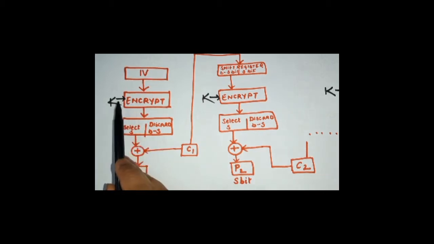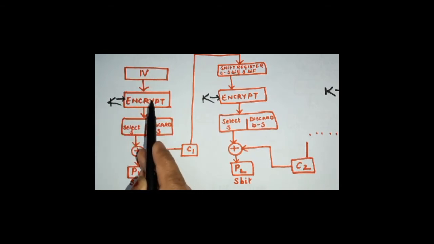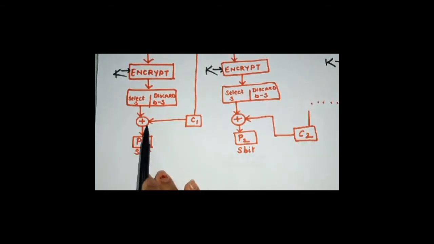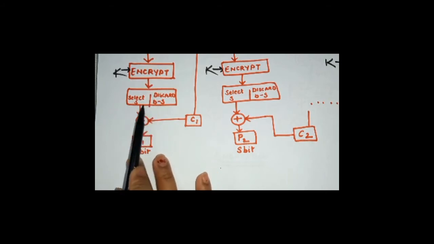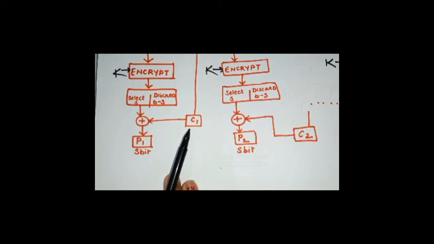Remember one more thing, initialize vector and the key both are going to serve as input for the encryption algo, and after encrypting, certain bits will be selected and some will be discarded. After selecting certain bits, this will be XORed with the cipher block. Remember, this is the decryption technique, and in decryption technique we are going to convert cipher block into plain block. So whatever the output of selected bits is, that will be XORed with the C1 cipher block, the first cipher block, and then generate the first plain text block.